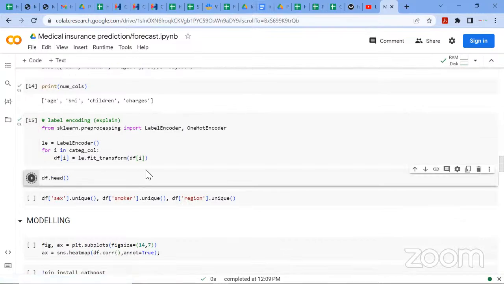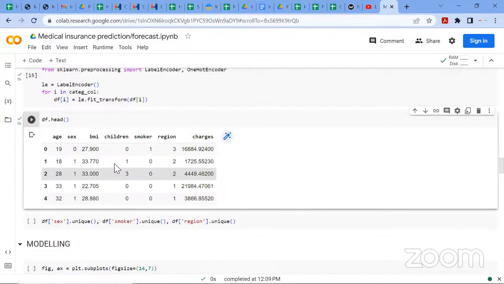You see that now it has encoded the data into numbers, numerical data. So like I said, sex that was female is represented as 0, then male 1. Then for smoker, yes is 1, no is 0. For the different regions, it presented, I think this is northeast as 3 and all that. So label encoder is the best encoding method to use for this particular data.